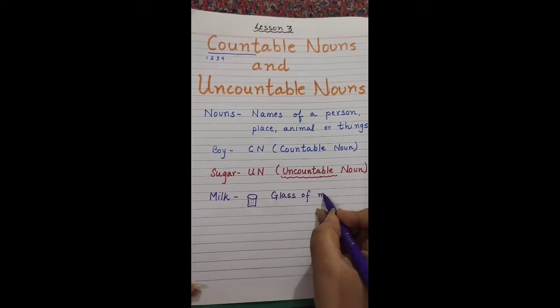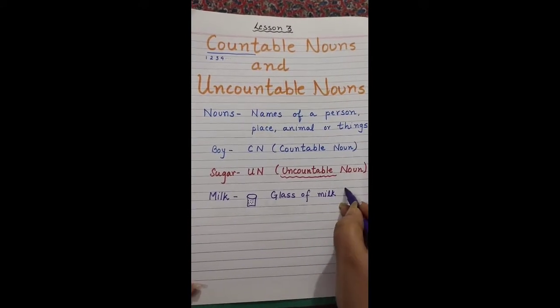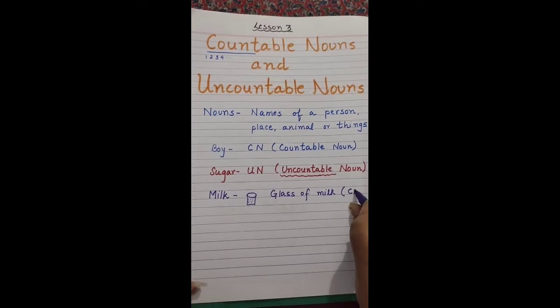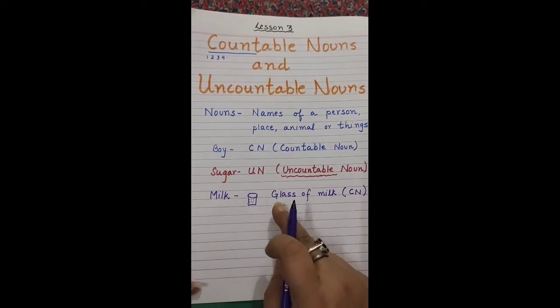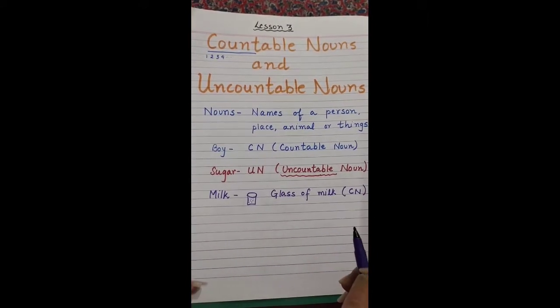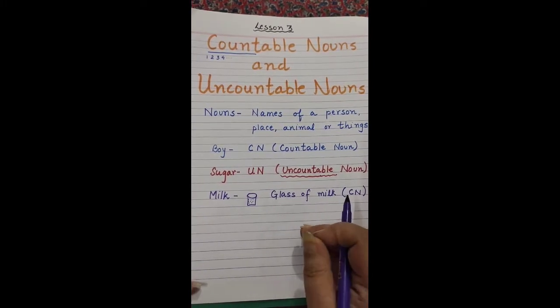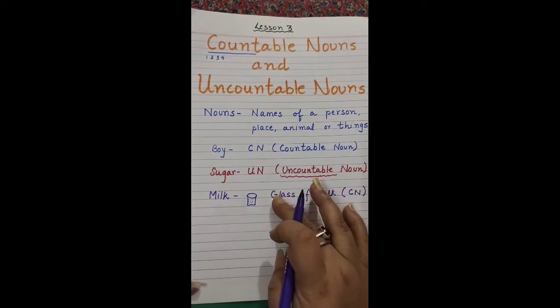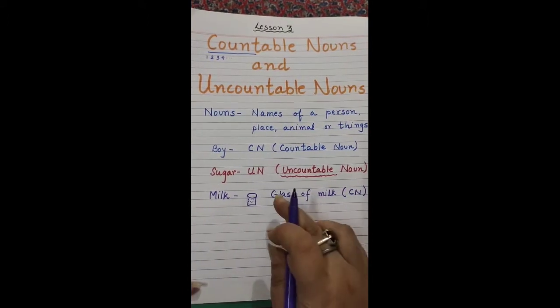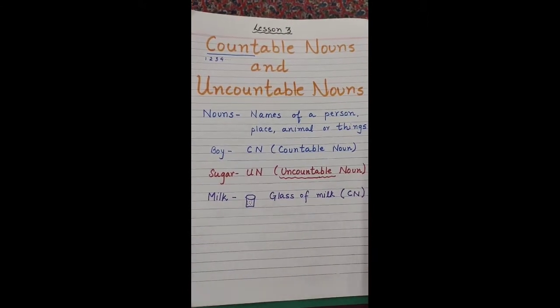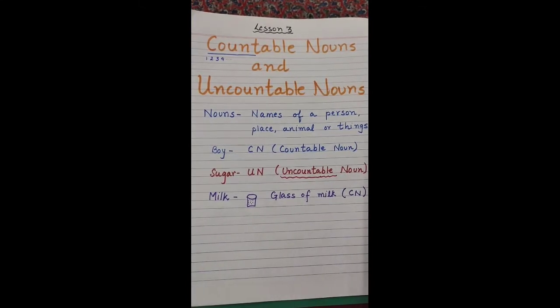So if she gives you a glass of milk, then a glass of milk will come under the category of countable noun because there is a glass of milk. There are 10 glasses of milk. So the milk is in the glass. You are counting the glasses. Then it will come under the category of countable noun.